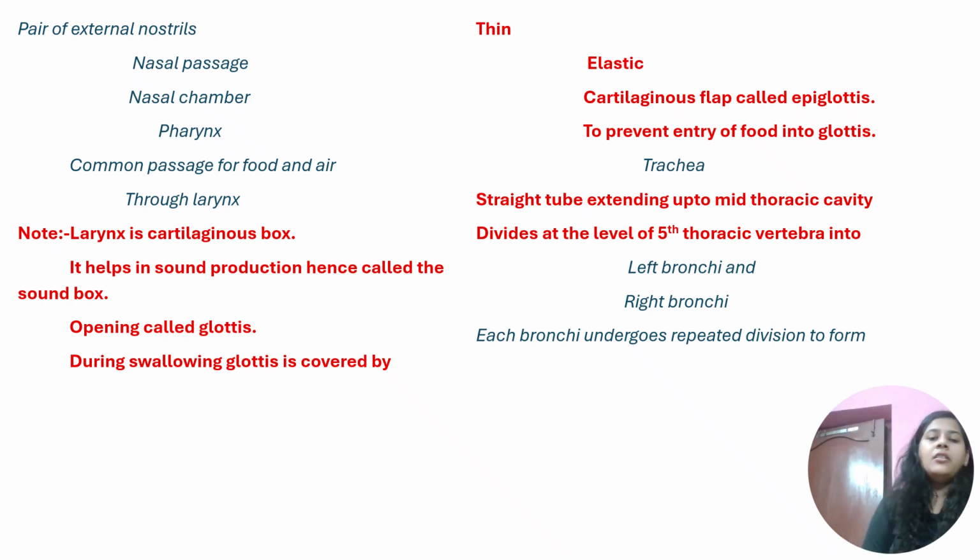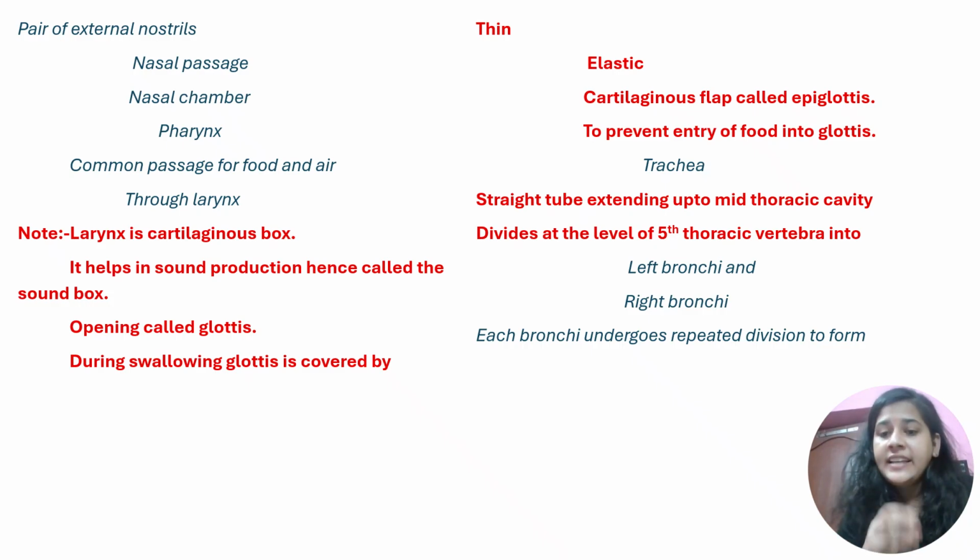Okay, so we were speaking about larynx. So larynx is a cartilaginous box. It is made of cartilage. There are different parts which you will learn after you get into MBBS, but for now you just have to know that larynx is a cartilaginous box. What is it called? It is called the sound box. Why? Because it helps in sound production.